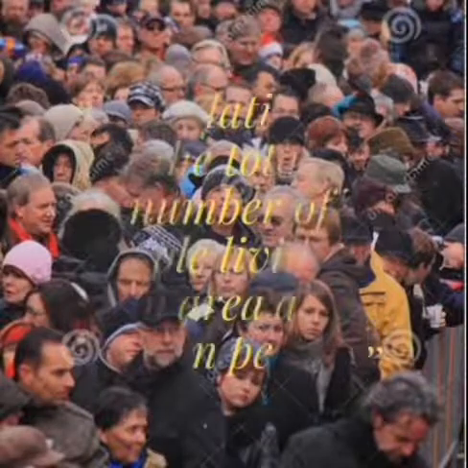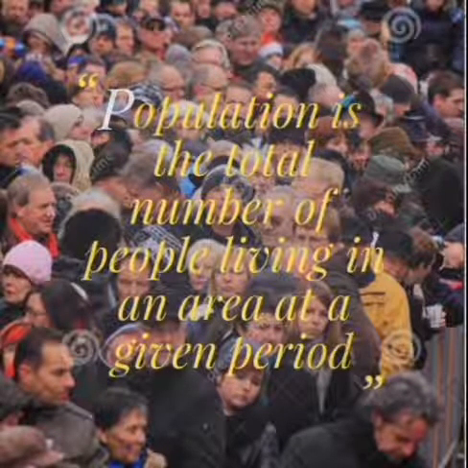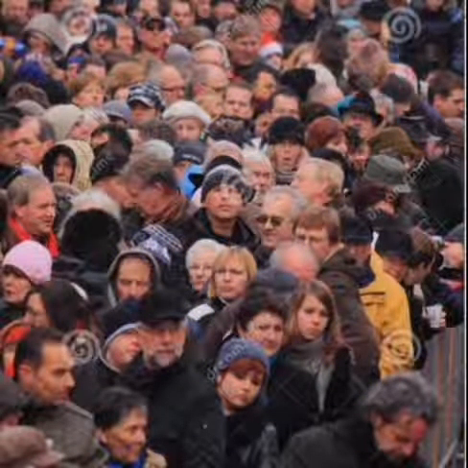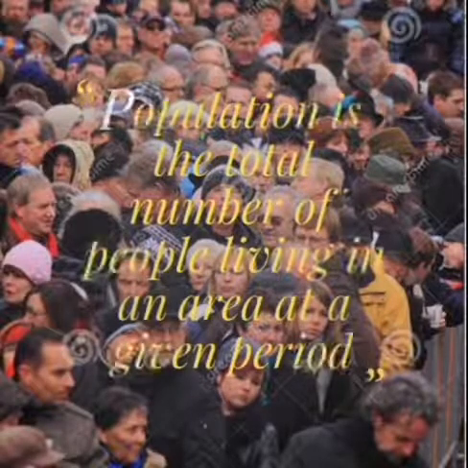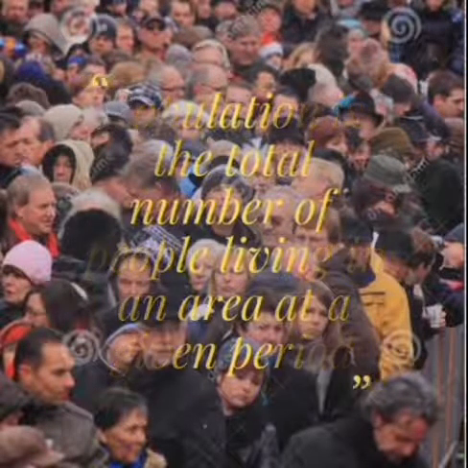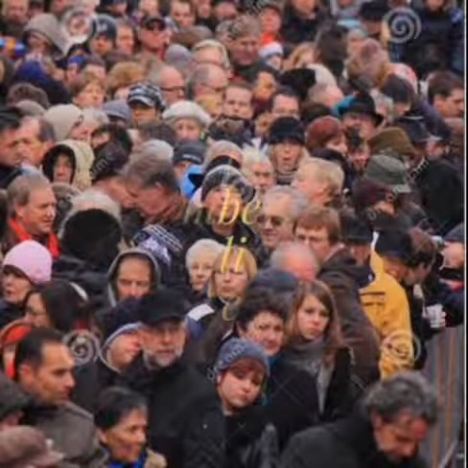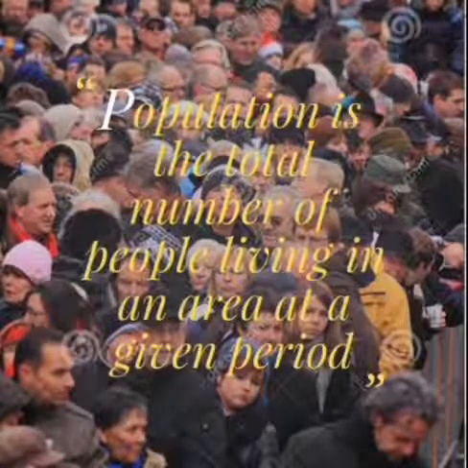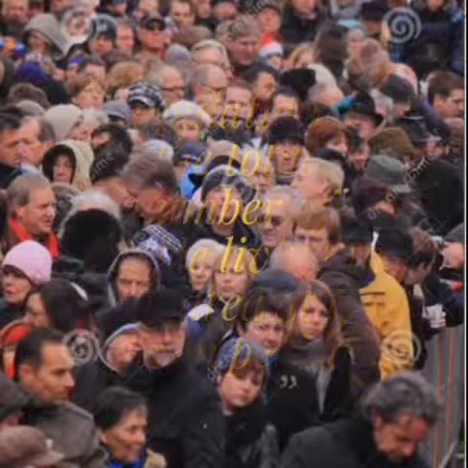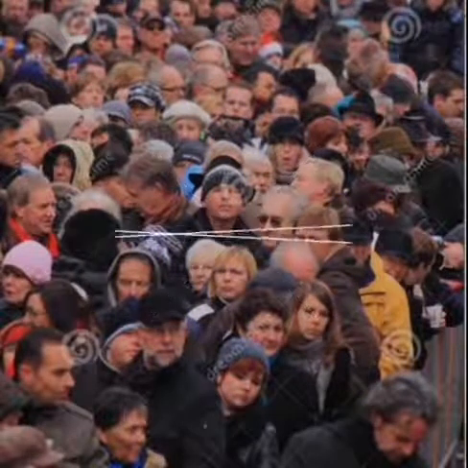What is population? Population is the total number of people living in an area at a particular period. The total number of people living in Nigeria, in Ghana, in the United States, in Brazil, the total number of people living in this world at this particular time is population. So population is the total number of people living in a particular place at a particular time.